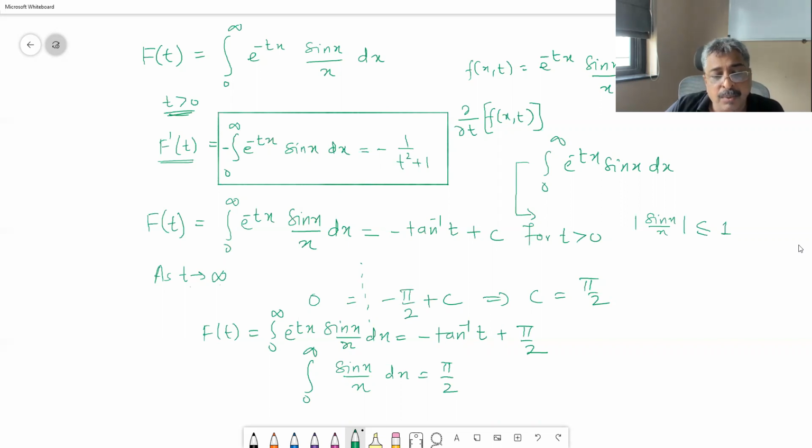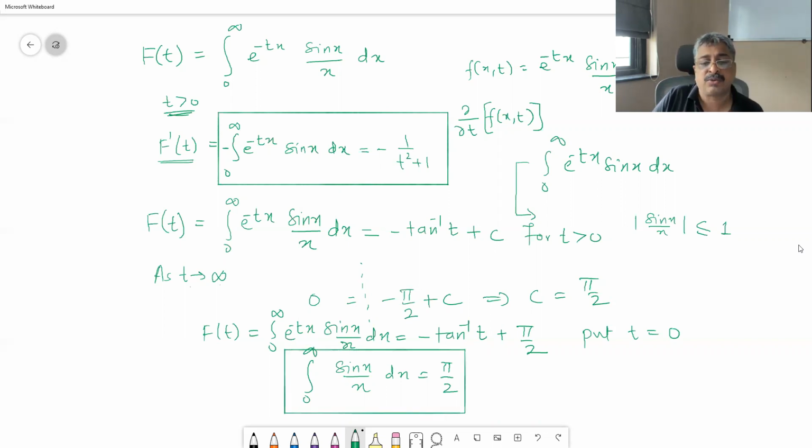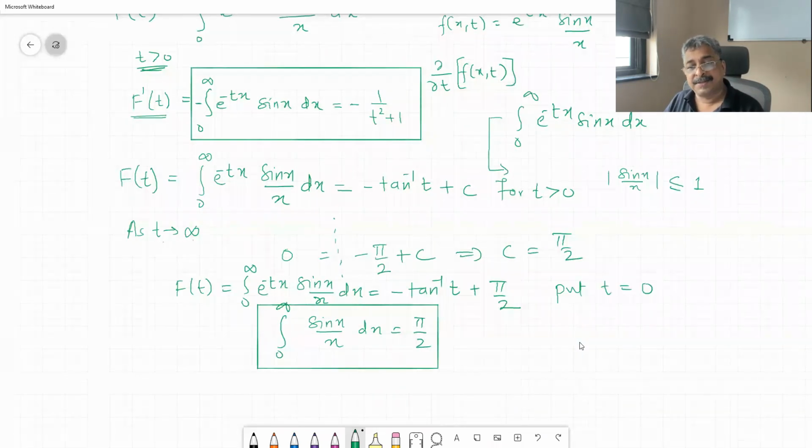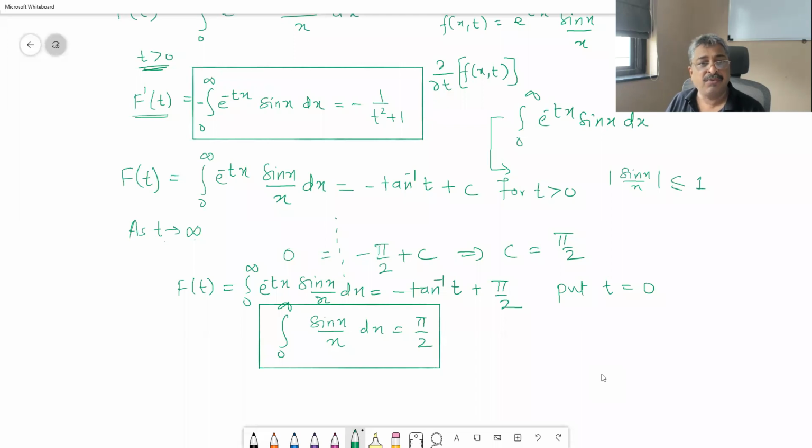Okay, and if we want this special value, then we should put t is equal to 0. Then this term becomes 1, and hence you end up getting this very, very important result. Integral of sin x upon x from 0 to infinity is equal to pi by 2. I don't know whether you are appreciating these examples or not, but they are producing wonderful results.